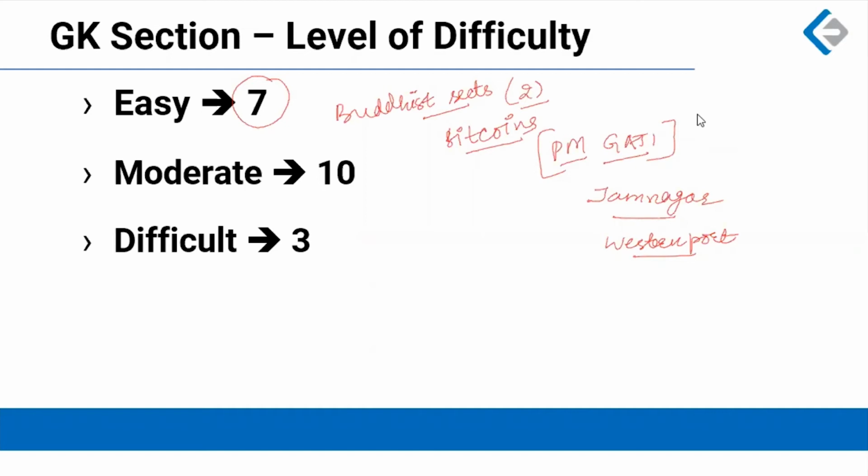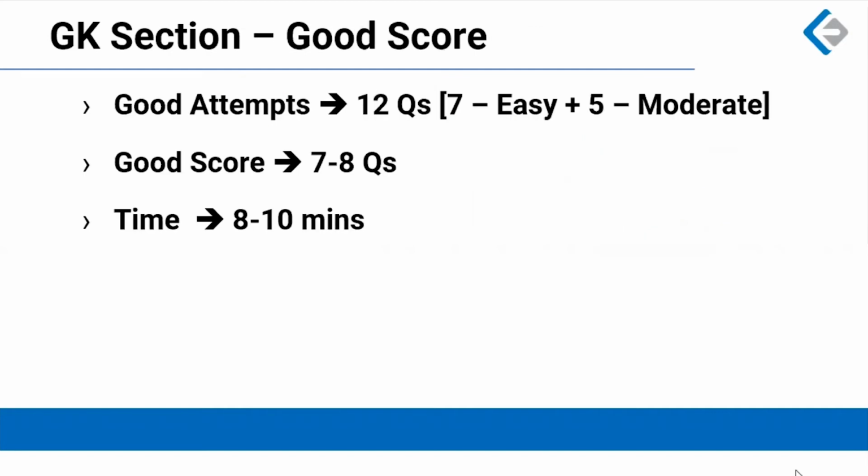So 7 of the 20 questions were easy, while 10 were of moderate difficulty level. 3 questions were very, very difficult. Now, looking at what could have been a good score in this mock test: spend 8 to 10 minutes to scan the paper to identify the easy questions to answer, and at least 6 of these easy questions were doable, and then at least 5 or 6 of moderate difficulty level questions were also doable.